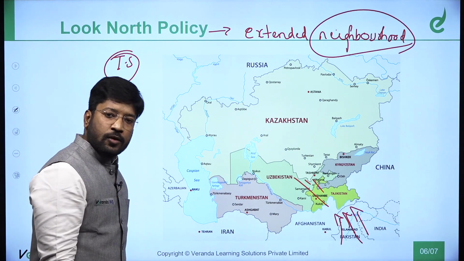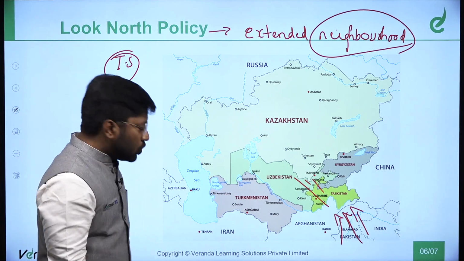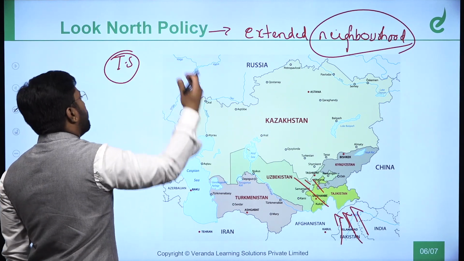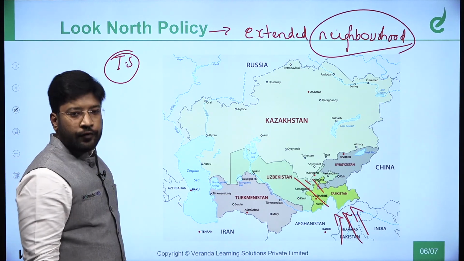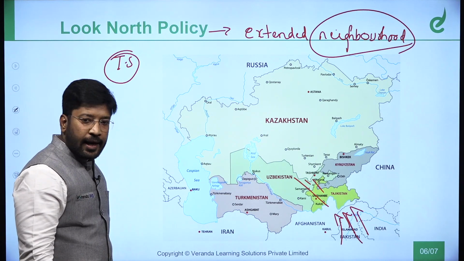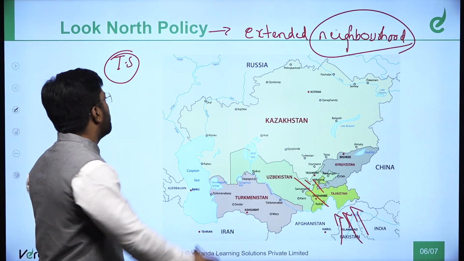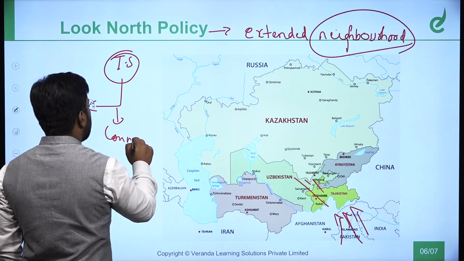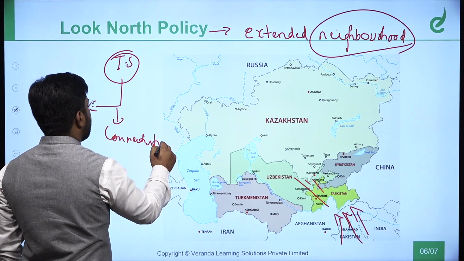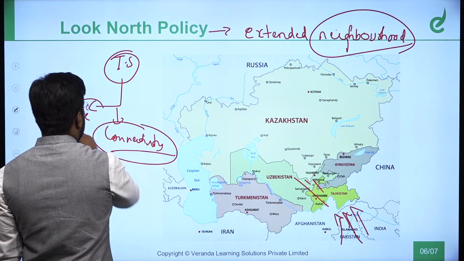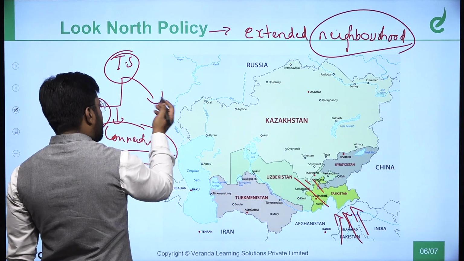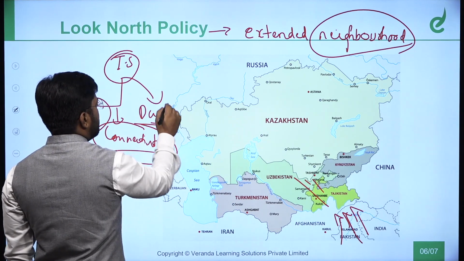Very much linked. Yes. In a similar manner, this extended neighborhood is very important from the point of view of India, and the Look North policy has the components of secularism, connectivity, and our secular ethos, democracy.